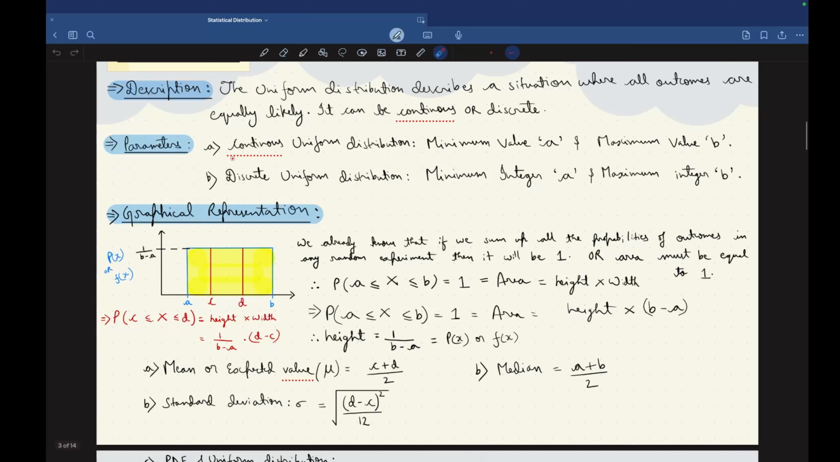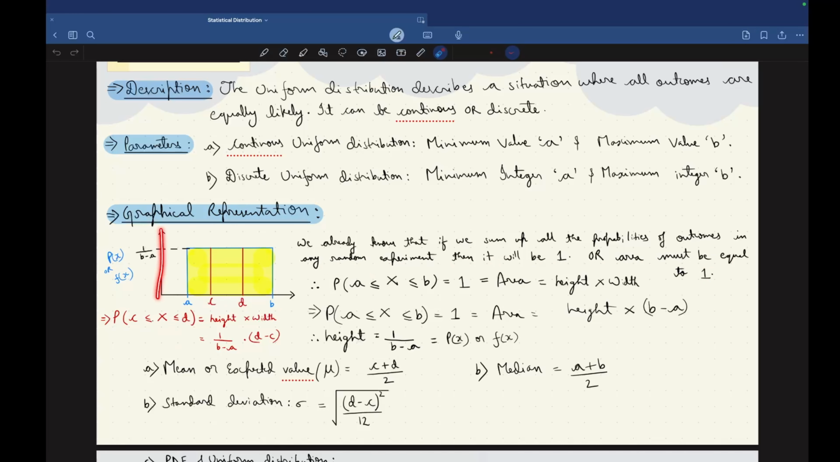Parameters. For continuous uniform distribution, we have minimum value A and maximum value B. And for discrete uniform distribution, we have minimum integer A and maximum integer B. I assume that you know what continuous and discrete are as of now. Now let's see the graphical representation of uniform distribution. We already know that if we sum up all the probabilities of outcomes in any random experiment, it will be equal to 1, or the area must be equal to 1, right?